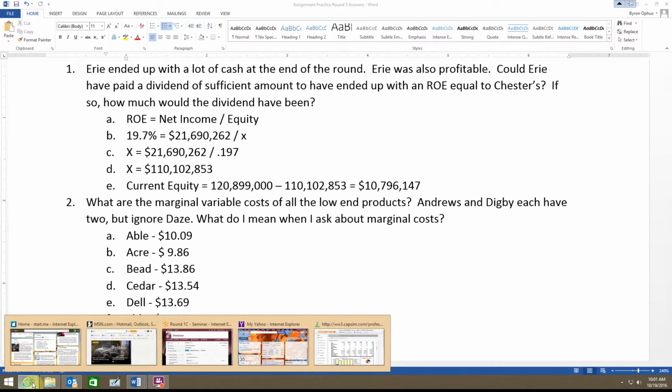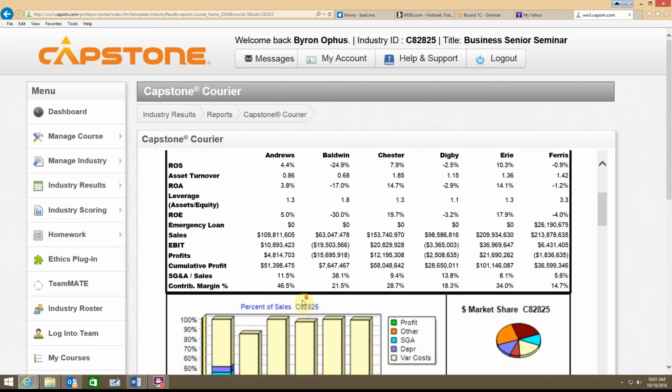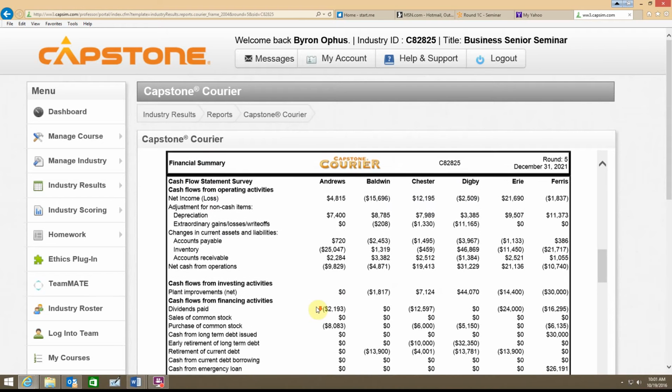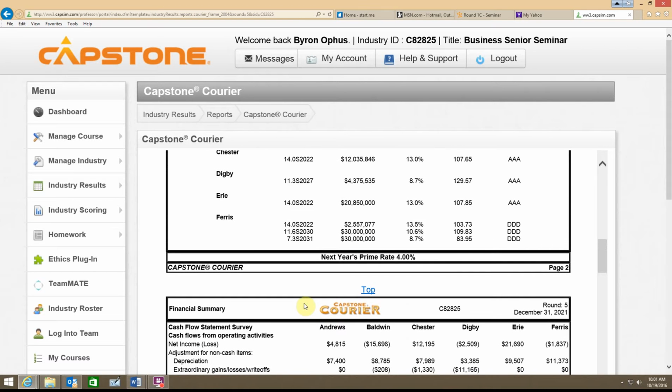Marginal costs are simply the cost for the last unit produced. When we say marginal anything, when we talk about our marginal tax rate, that's the tax rate on the last dollar of income that we made, right? Because when you say the highest tax rate is 35%, that doesn't mean that person pays 35% on every dollar that they make.